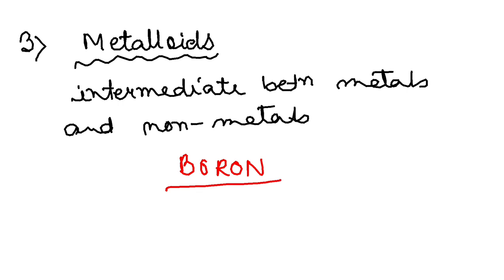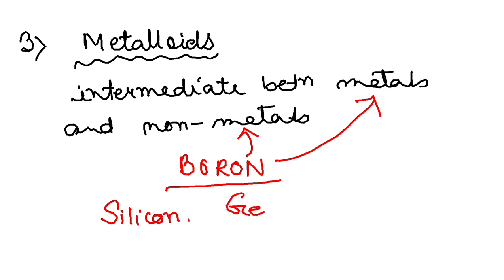Now why is it called a metalloid? Because boron carries some properties of metals and some properties of non-metals. Other examples are silicon and germanium. Right? These are metalloids. So I am giving a task to you. Look at the periodic table. Find a periodic table and find the metals, non-metals, and particularly metalloids in them. There are very few, around 8 or 9 metalloids. Try to find the metalloids.